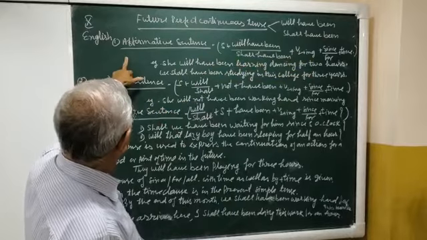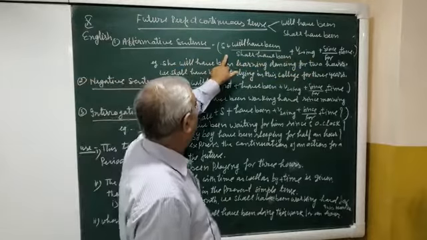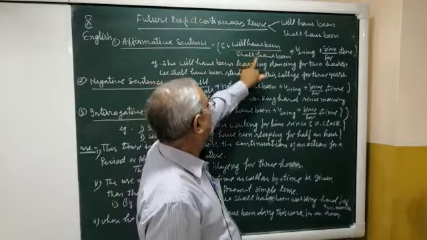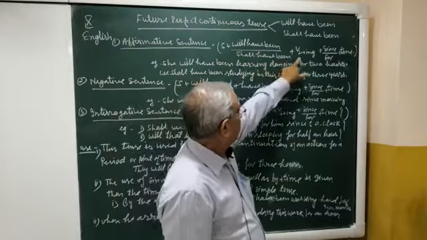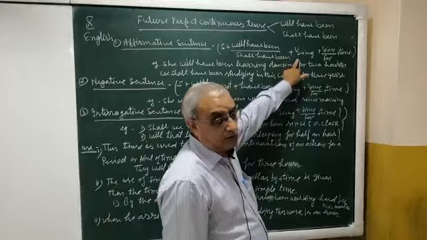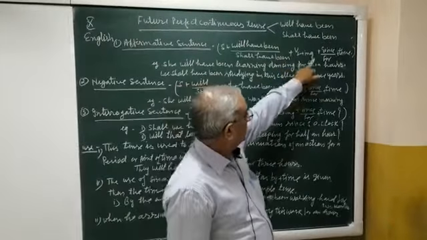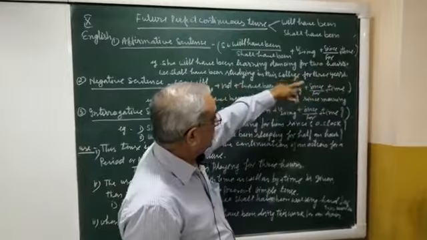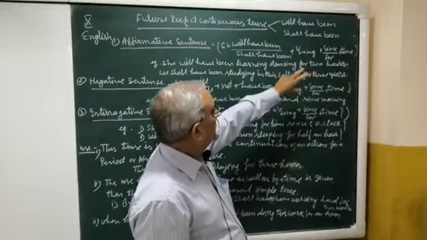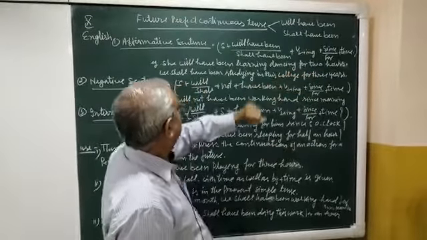Number one pattern is affirmative sentence. The pattern is subject plus will have been and shall have been plus ing form of the main verb. It is also known as present participle form of the main verb plus since or for plus time. So since and for plus time is compulsory in this tense.